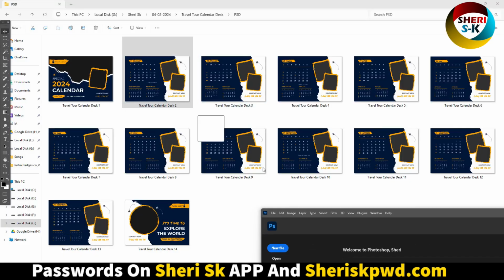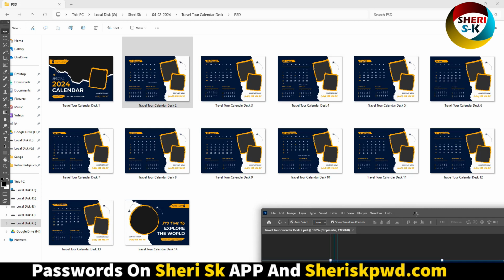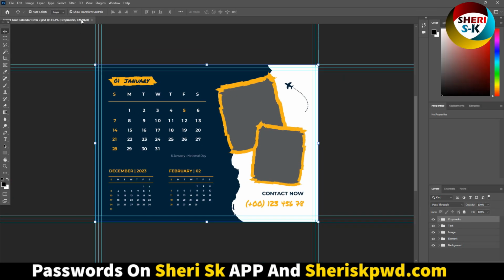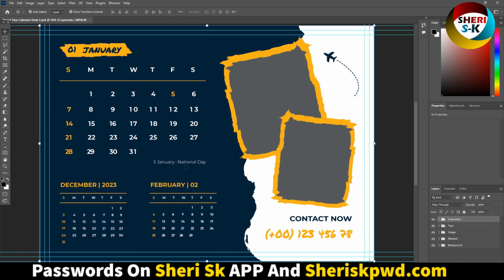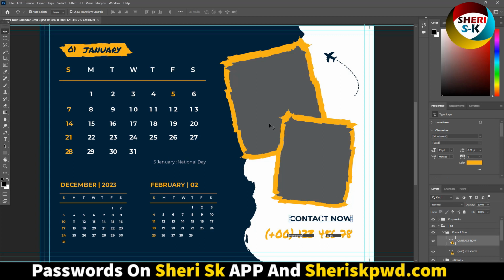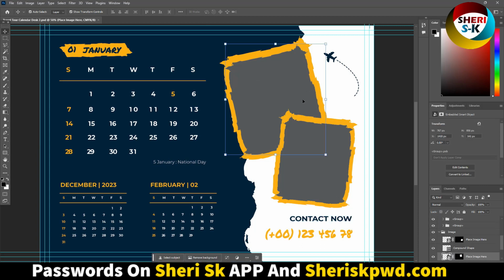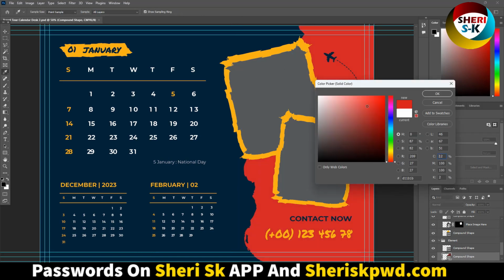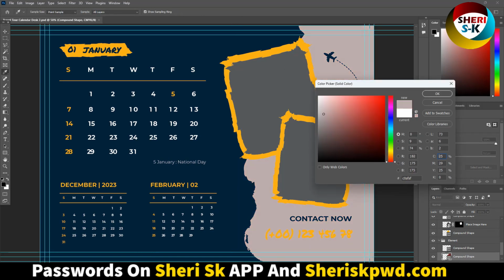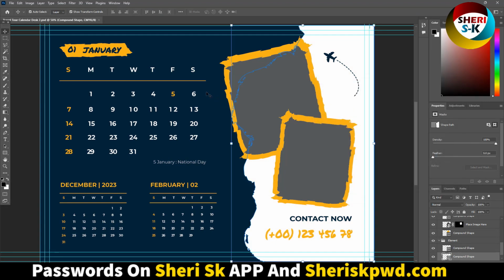For example, from this one, and you see CMYK, that means these are printable. National Day. You can import anything or you can change this color, depending on your choice.